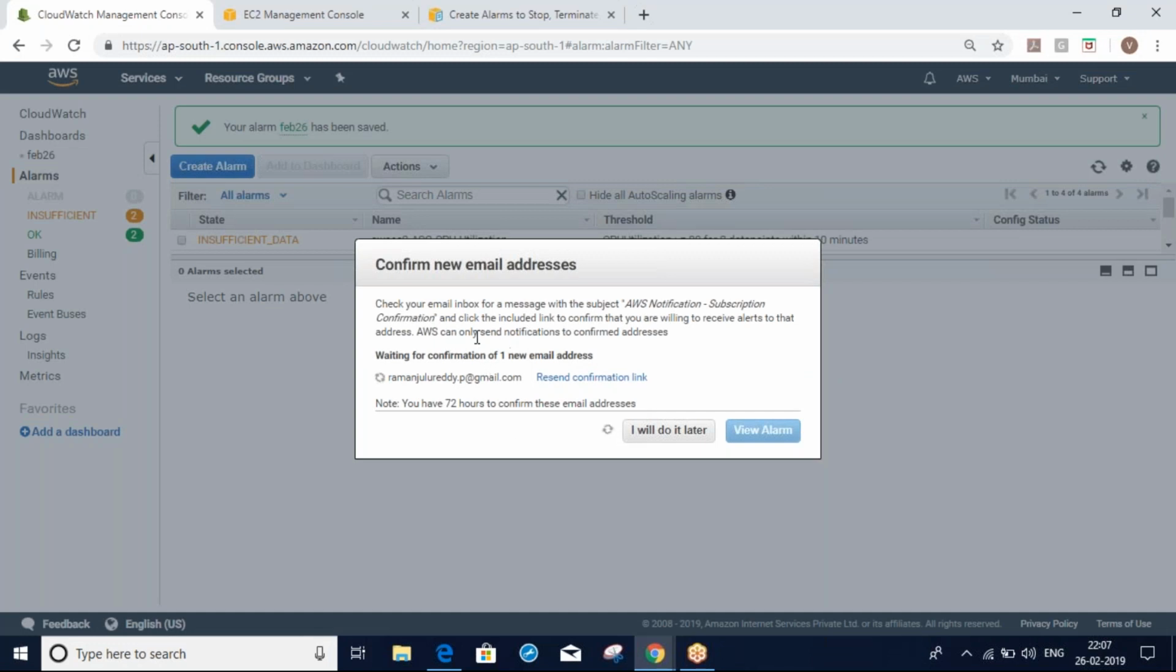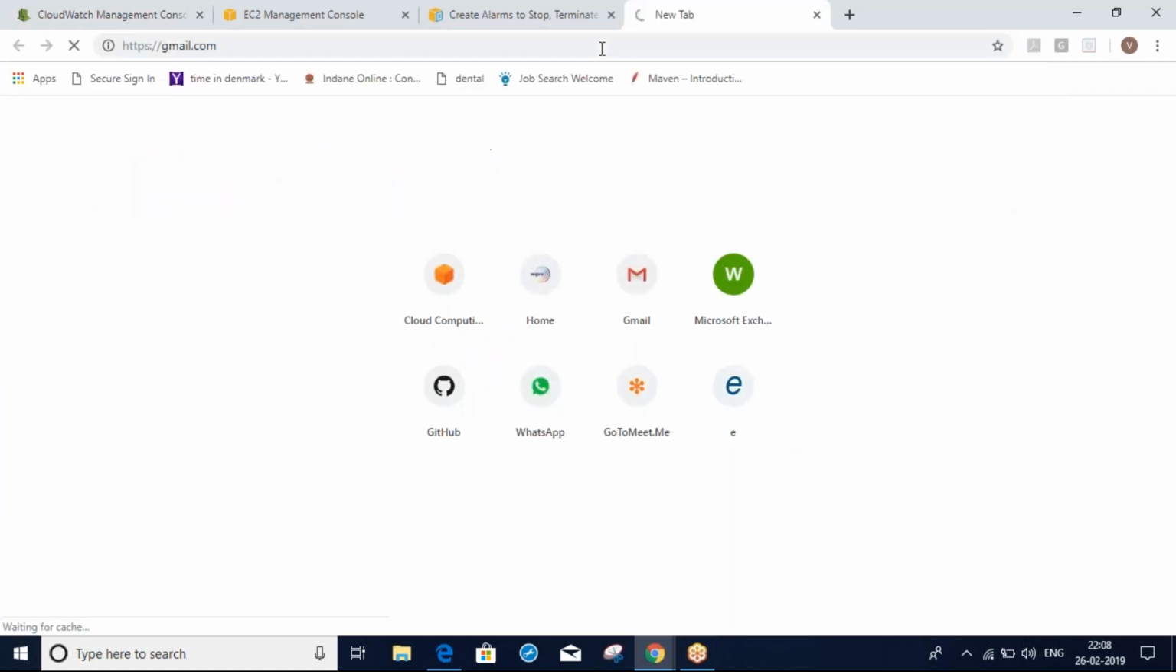Right here, we should subscribe to the notification. If I log into my email, there I should get one email. I should confirm the subscription. Then only we'll get the notifications.